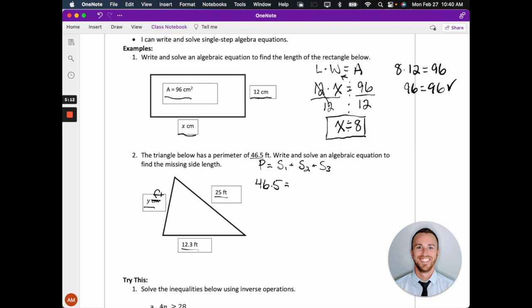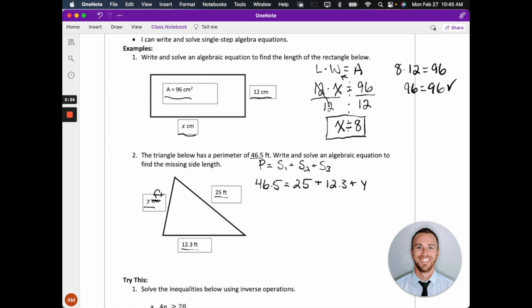And I know that's going to be equal to if I add all the sides together. So I have 25 plus 12.3 plus y. And I don't know what y is yet, right? That's what I'm trying to do. All right, so there are 2 different ways that you could go about solving this equation.